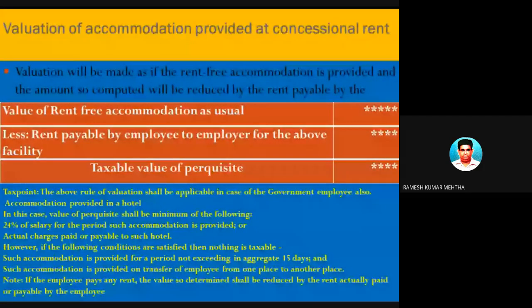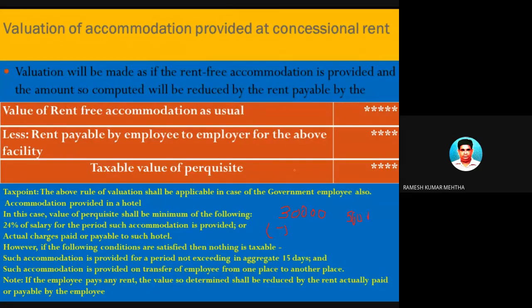the employer is renting this particular accommodation from a third party for 30,000 rupees per month. This is the rent the employer is paying to the third party, but he will provide this house to the employee at only 5,000 rupees per month.